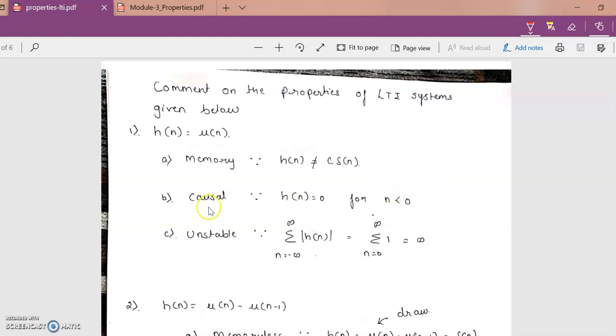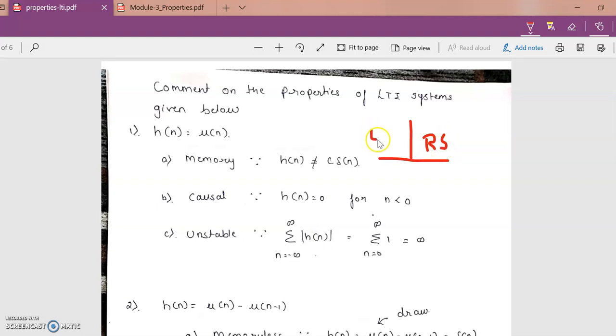Second, what do we mean by a system being causal or non-causal? Causal systems are the ones which are physically realizable. In short, if you have a graph and it is present on the right side, you can say my system is causal.